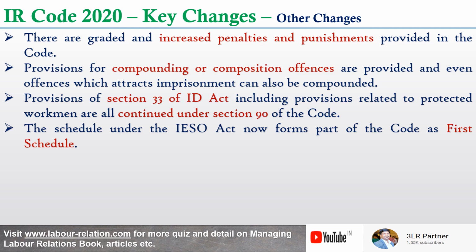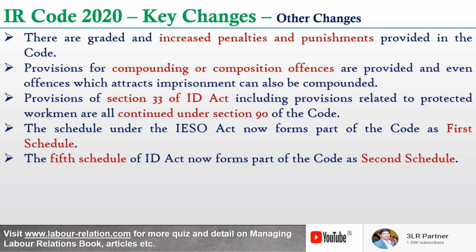The schedule under the IESO Act, the Industrial Employment Standing Orders Act 1946, now forms part of the code as the first schedule, and the fifth schedule of the ID Act, related to unfair labor practices, now forms part of the code as the second schedule.